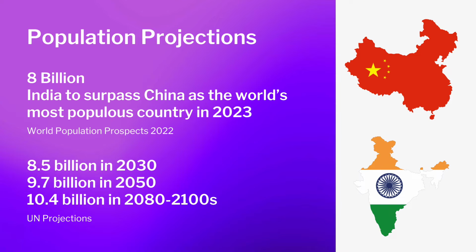According to the World Population Prospects 2022, the world population is projected to reach 8 billion by November 15th of this year, and India is expected to take the first place in the world's most populous country by 2023, surpassing China. The United Nations then suggests a projected growth in the population to around 8.5 billion in 2030 and will increase to 9.7 billion by 2050.